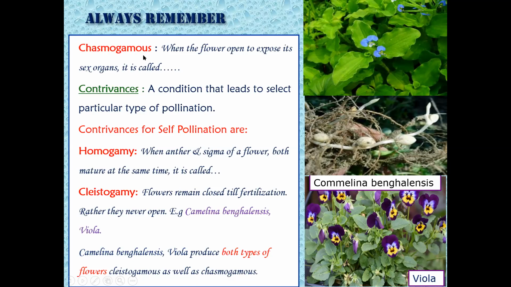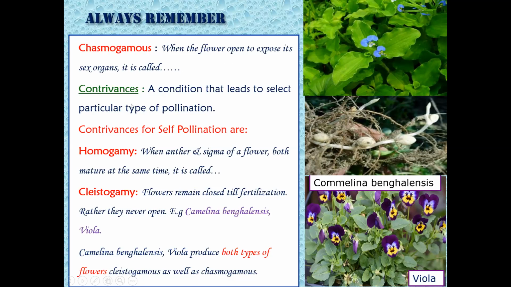These are borne by self-pollinated flowers as well as cross-pollinated flowers. The main thing is that both the sexual whorls, androecium and gynoecium, are exposed and open so that pollination can be carried out. Then the flower is called a chasmogamous flower, and the condition chasmogamy.